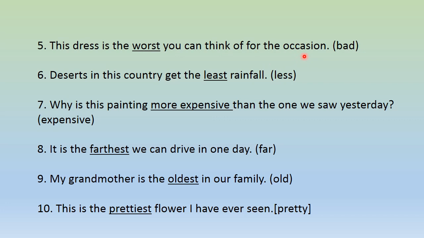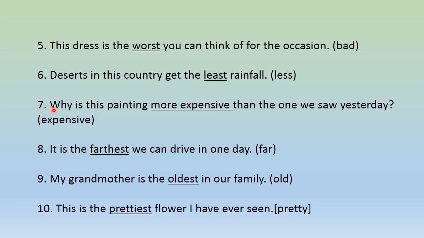Always remember, when the word the comes in the sentence, that means we are comparing more than 2, and when the word then comes, that means we are comparing between 2. Now number 6, deserts in this country get the least rainfall. The adjective is less, and here again we are comparing more than 2, because the word the has come. What is the superlative degree of less? Least. Less, least. So deserts in this country get the least rainfall.